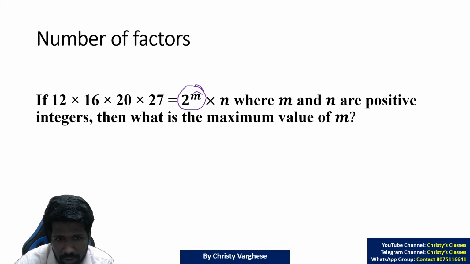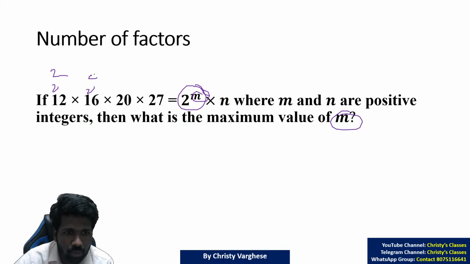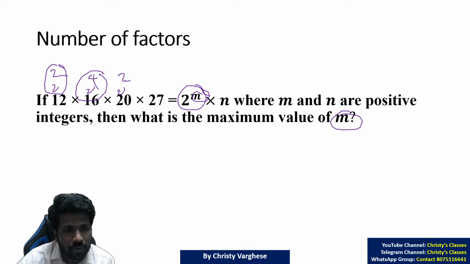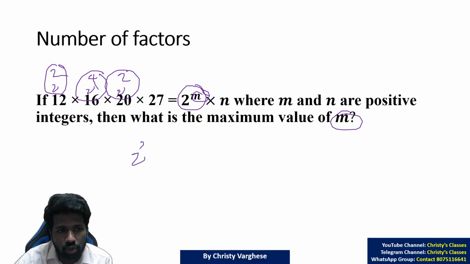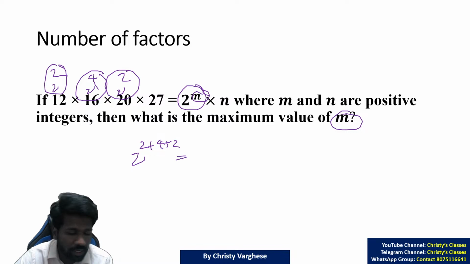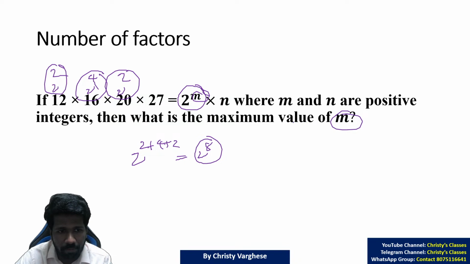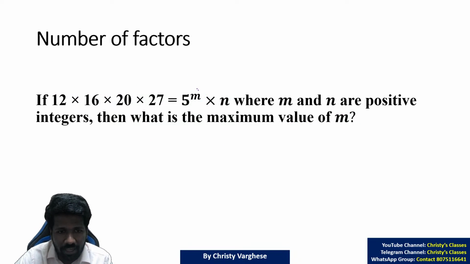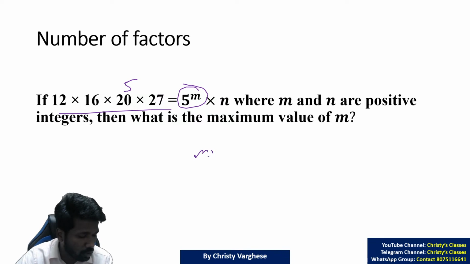In this case 2 raised to m. So m value means here there is a 2 square, here there is a 2 raised to 4, here there is a 2 square. Now by the law of exponents, you are adding up the powers. 2 raised to 2 plus 4 plus 2, that is 2 raised to 8. So 8 will be the value of m. All of you are getting the point. Similarly, for 5, here there is a 5, no other 5 in any other number. So m value is 1.